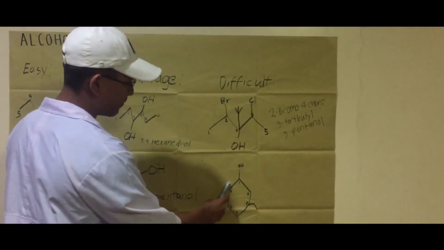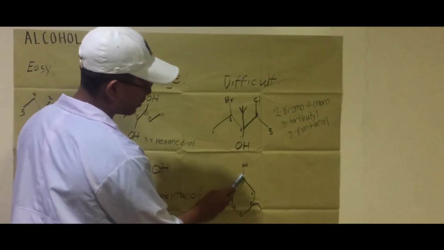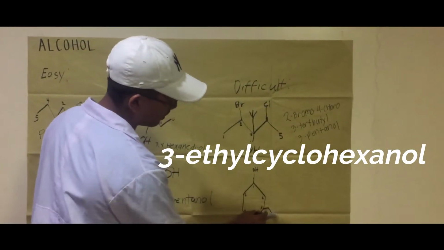In this example, we have a closed chain and we have an alcohol on the first and on the third carbon. We have 2 branches.